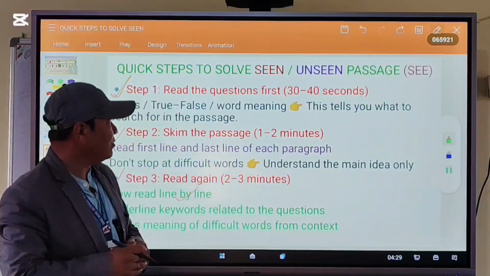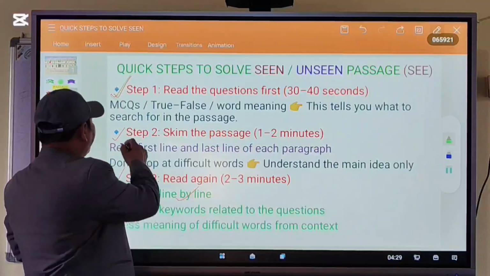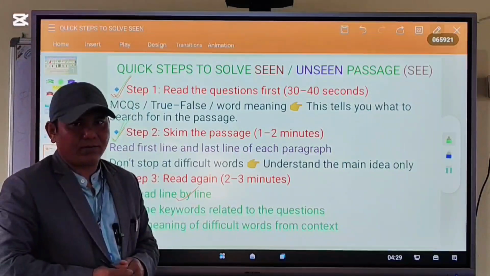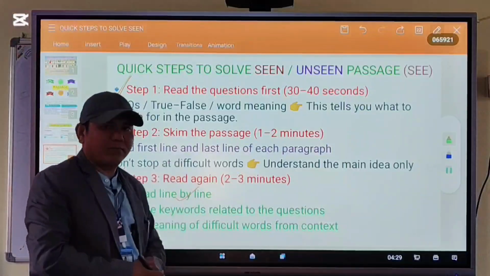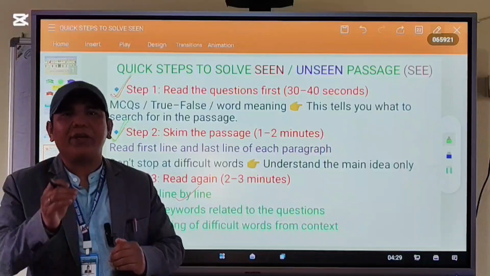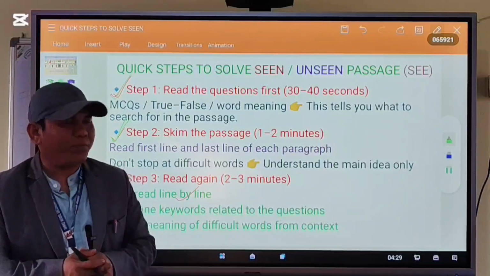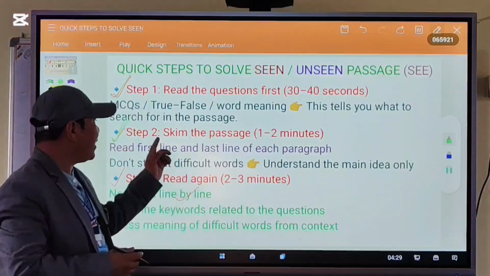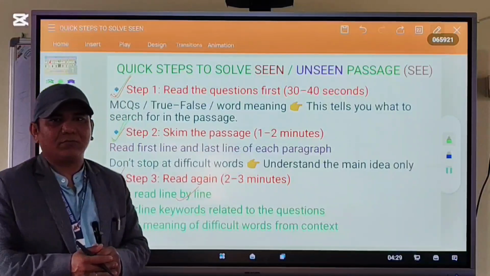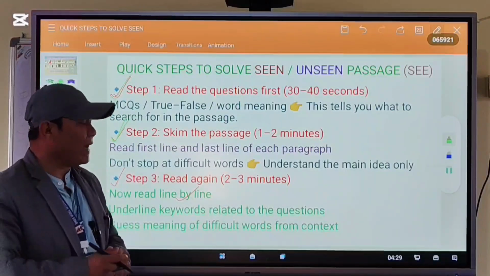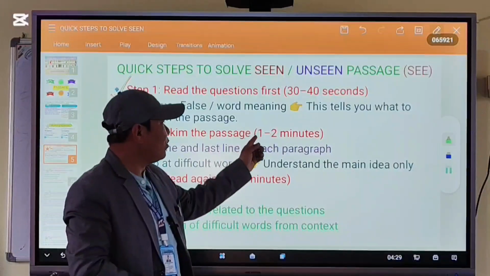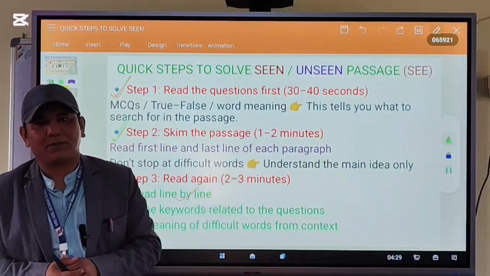Okay. Now, the second step is skim the passage. What do you mean by skim? Skimming means reading very fast. It means you have to read the passage very fast now. Okay? You have to finish reading your passage within 1 to 2 minutes.